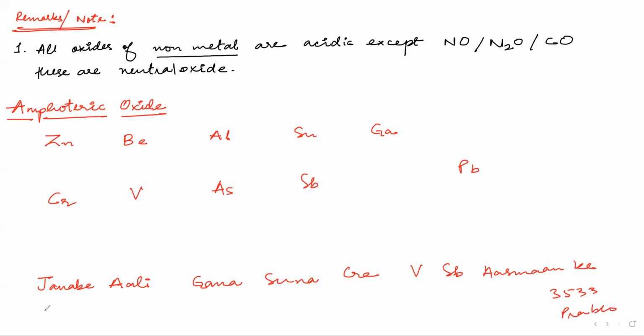Okay, what is Janabe Ali? ZN. Then Janab, Be is BE, Ali is AL, Gana is GA, Suna is SN, CR, Kare is CR, Wo is vanadium, Sab is SB, that is antimony, Wo Sab, Asman, AS, then 3553, that means start from chromium, plus 3, plus 5, then here plus 3, again for AS also plus 3, and Prabhu is PB. Now this is for the English one, all of you can write this.